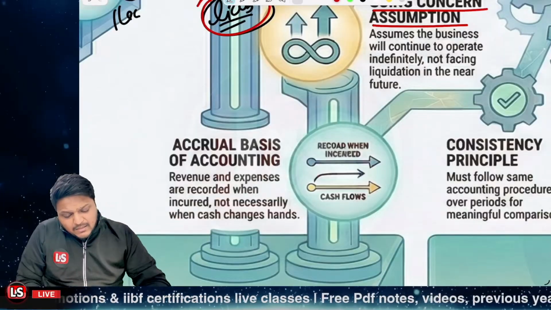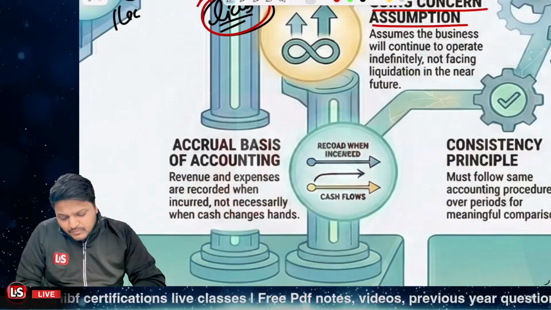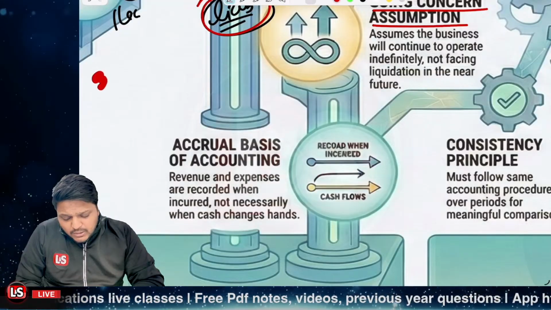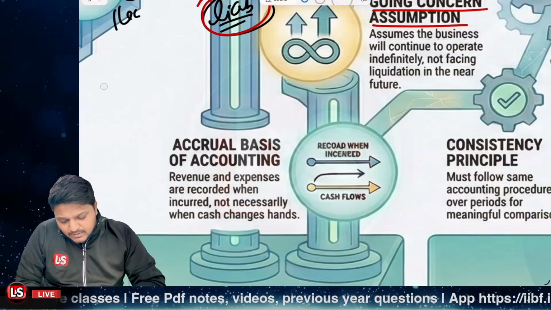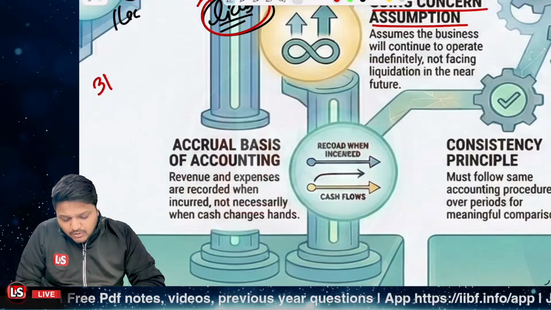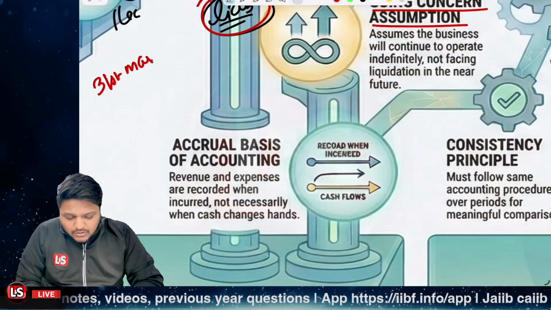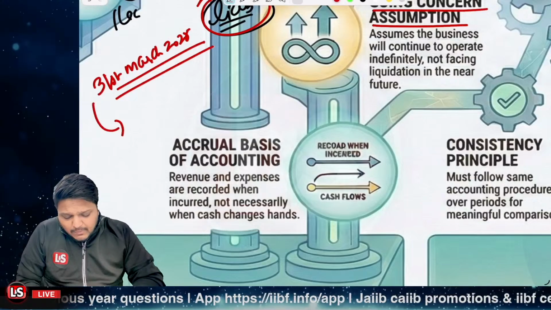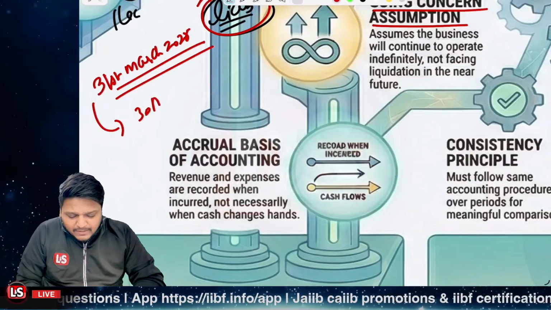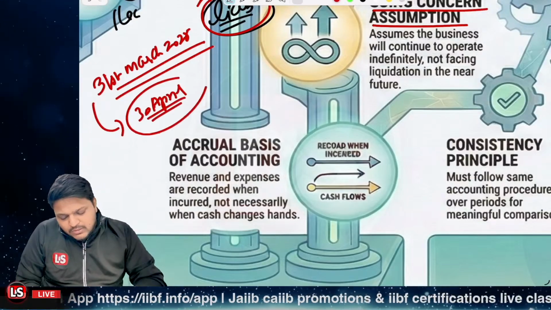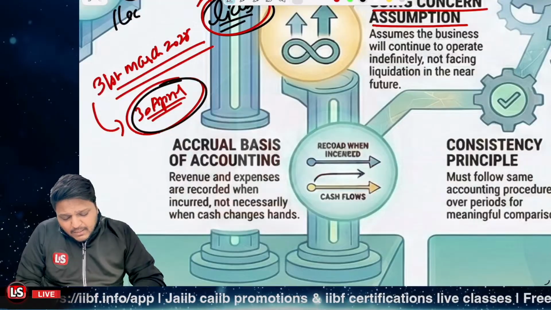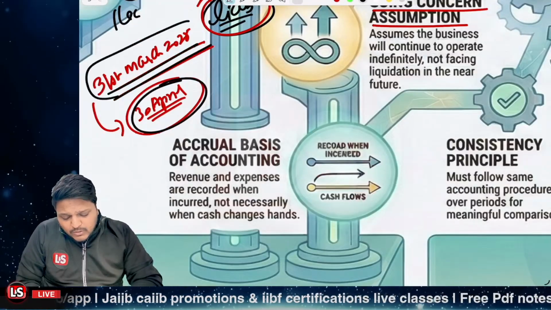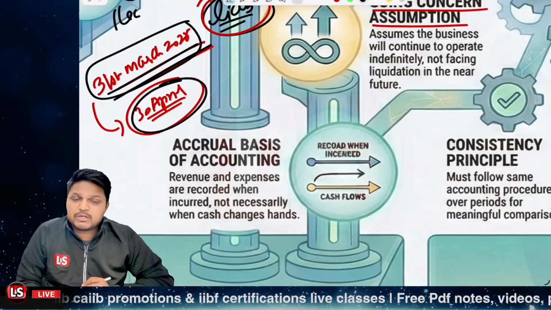Let's say the interest was due on 31st of March 2025, but you actually received the amount on 30th of April. You received the cash on 30th of April, but the due date was 31st March 2025.